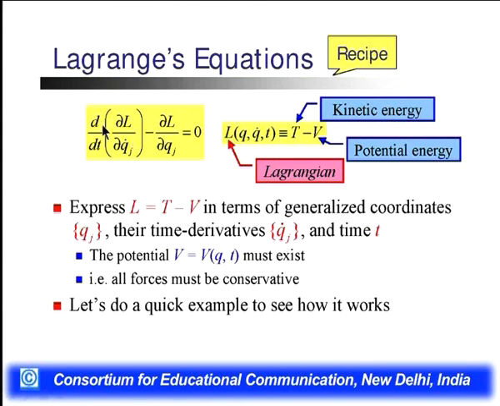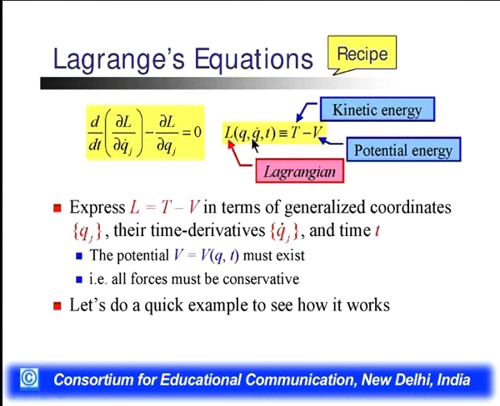Here we see that d/dt (∂L/∂q̇j) minus ∂L/∂qj is equal to 0, where L defines the Lagrangian, and this equation is known as the Lagrange equation. Here we are defining q, the generalized coordinate, q dot, and t with respect to time.